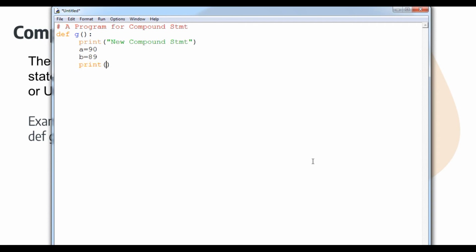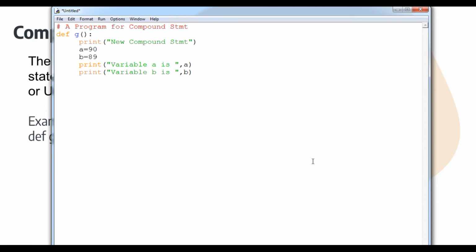Simple. You will type the value here, for example, variable a is, here is a, print variable b is, here is b. So that's it.